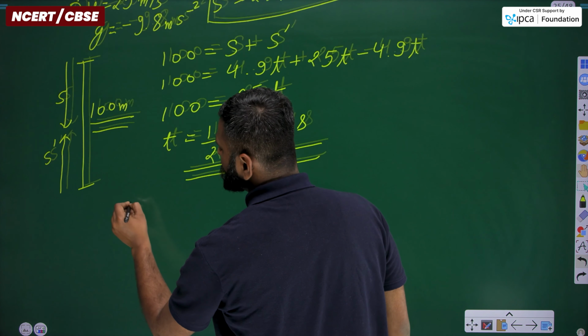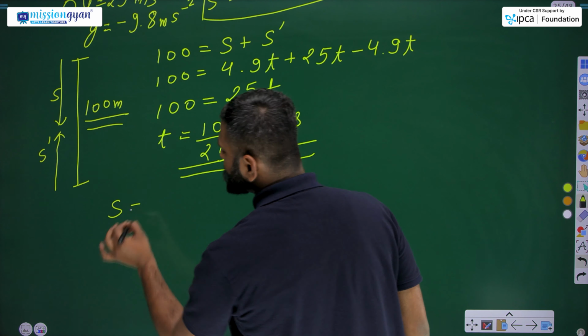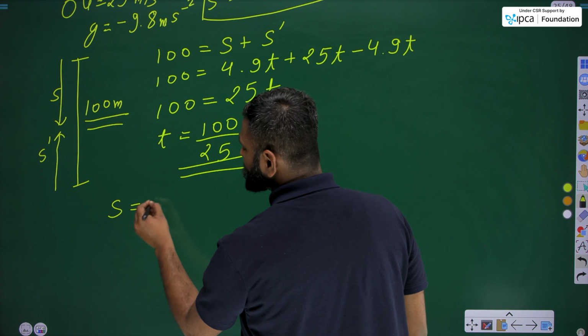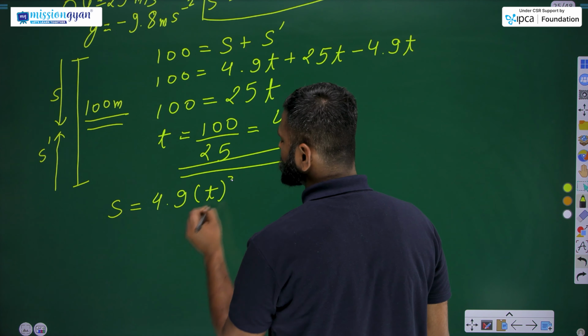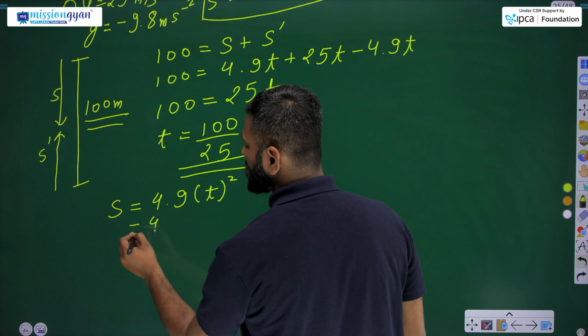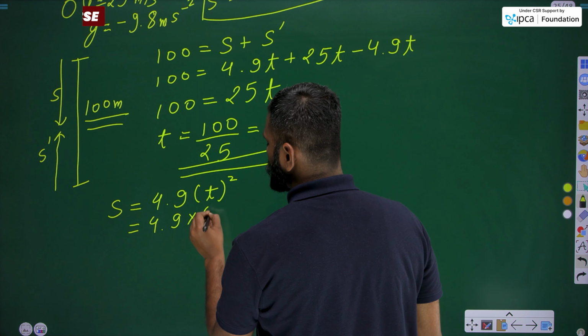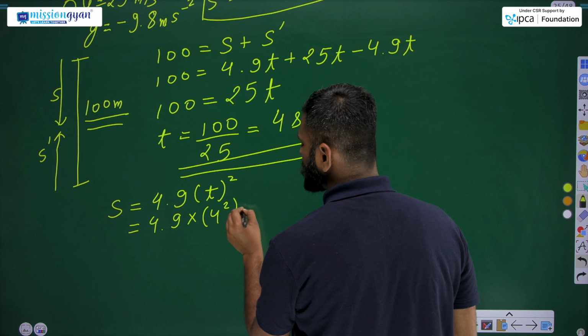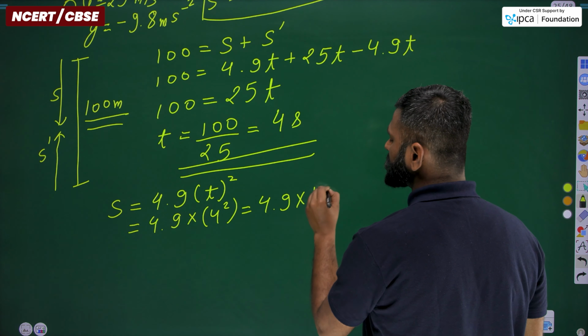Now the s is equals to 4.9 t square, that is 4.9 into 4 square, that will be 4.9 into 16.